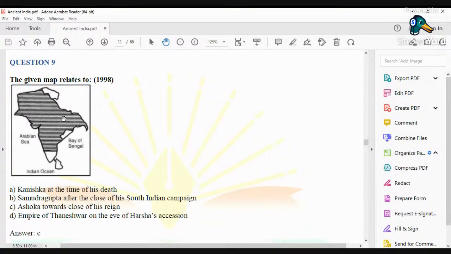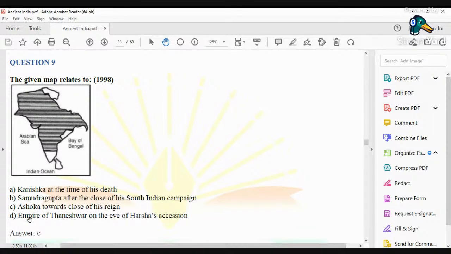D cannot be the right answer because we know for a fact that when Harshavardhana was ruling in places like Thaneshwar and Kanauj, it was Kumar Bhaskar Varman who was ruling in Assam, or at least in Kamrup, and he was a contemporary of Harshavardhana. And Harshavardhana could not have ruled over West Bengal or over Bengal, which has been shown here, because Northern Bengal was under the control of Shashank, whom Harsha and Kumar Bhaskar Varman eventually defeat.